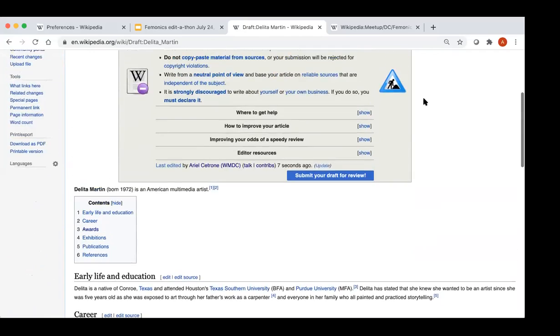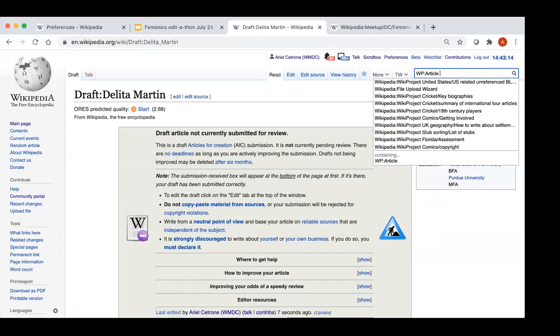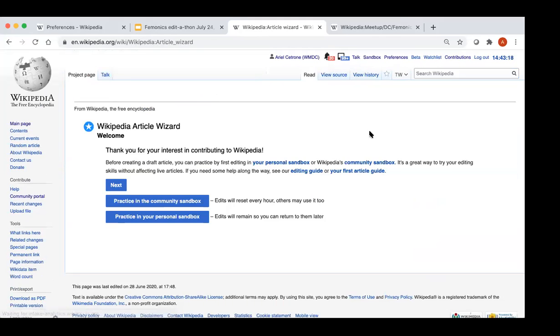Another way to create an article as a draft is to go to the article wizard, which will walk you through the process step by step. I will say that if you use the article wizard to create a draft, the draft article does go to a list of other Wikipedia editors within the editor community, and you will get a lot of feedback.